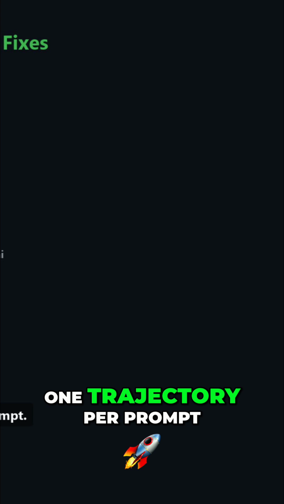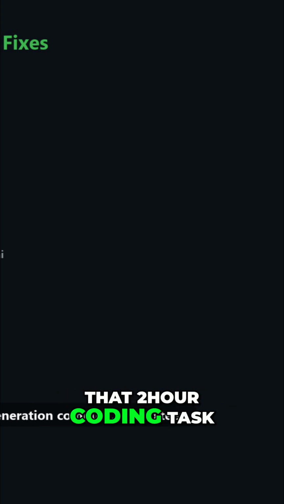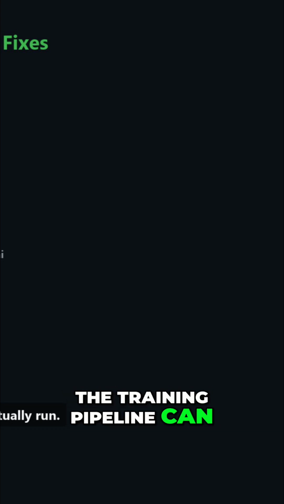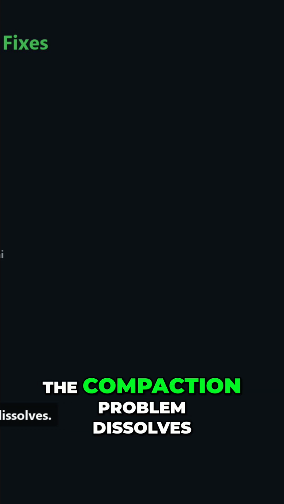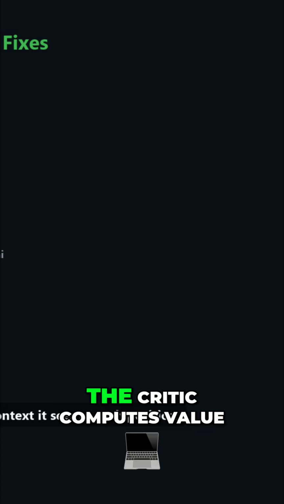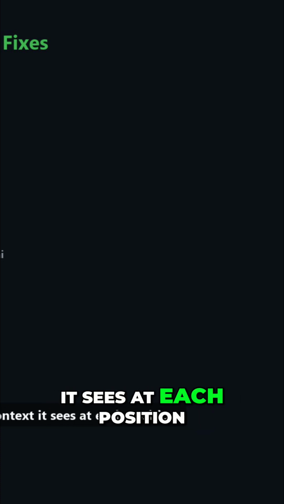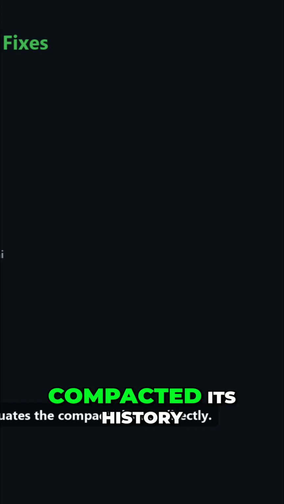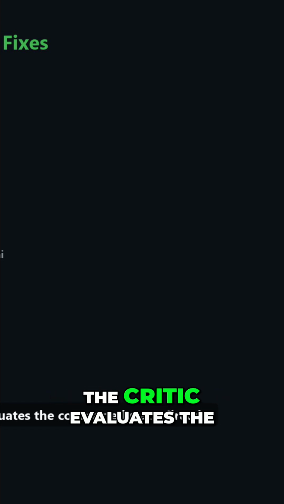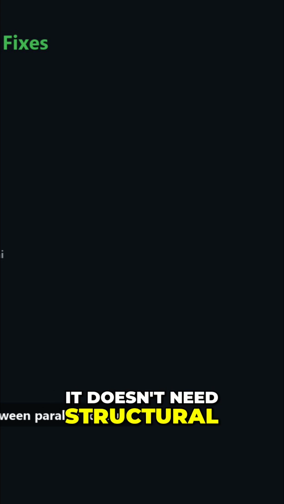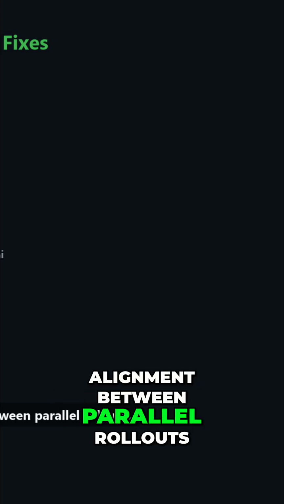One trajectory per prompt. That 2-hour coding task needs 2 hours of generation compute, not 16. The training pipeline can actually run. The compaction problem dissolves. The critic computes value estimates from the context it sees at each position. If the agent has compacted its history, the critic evaluates the compacted state directly. It doesn't need structural alignment between parallel rollouts.